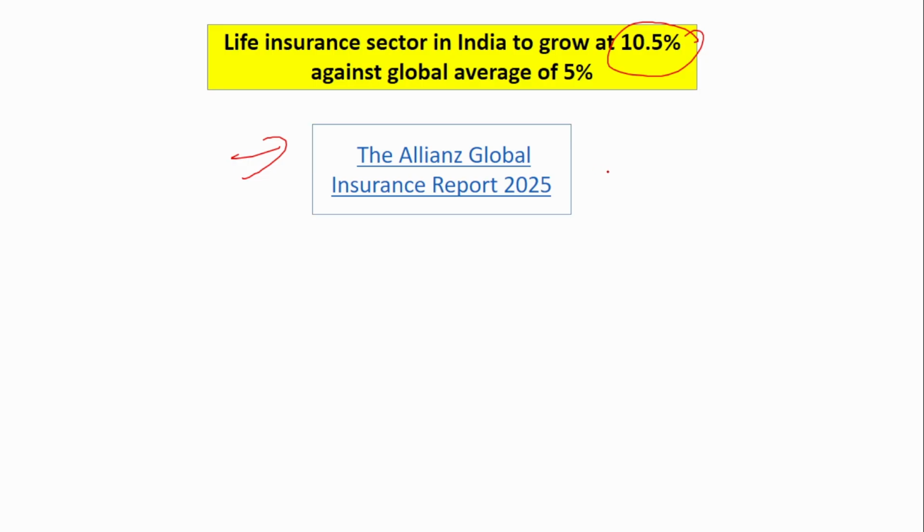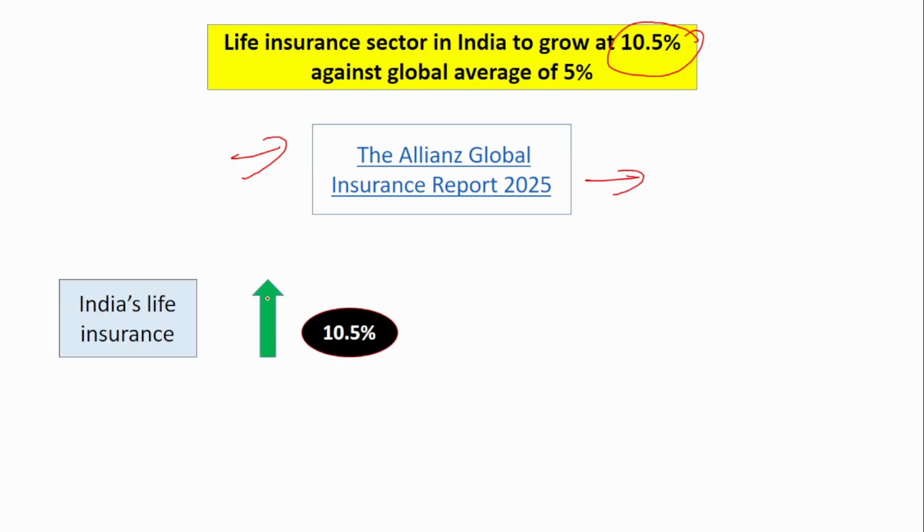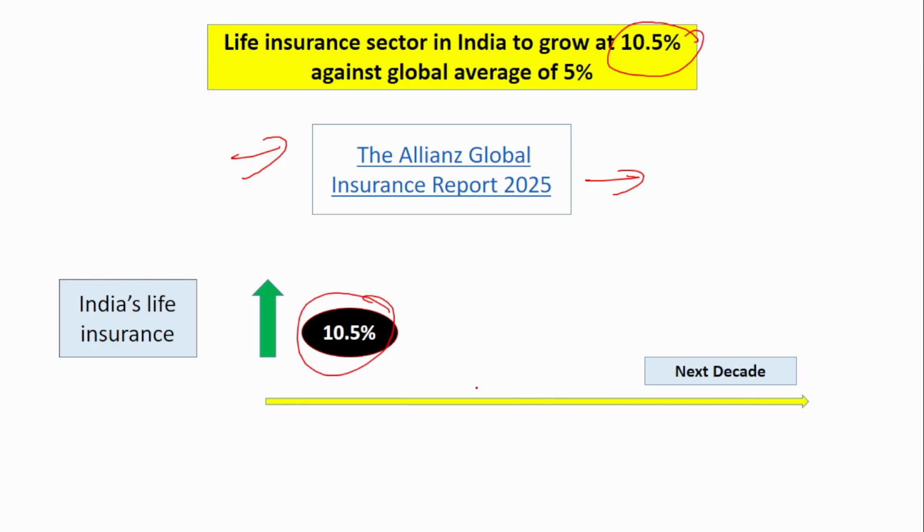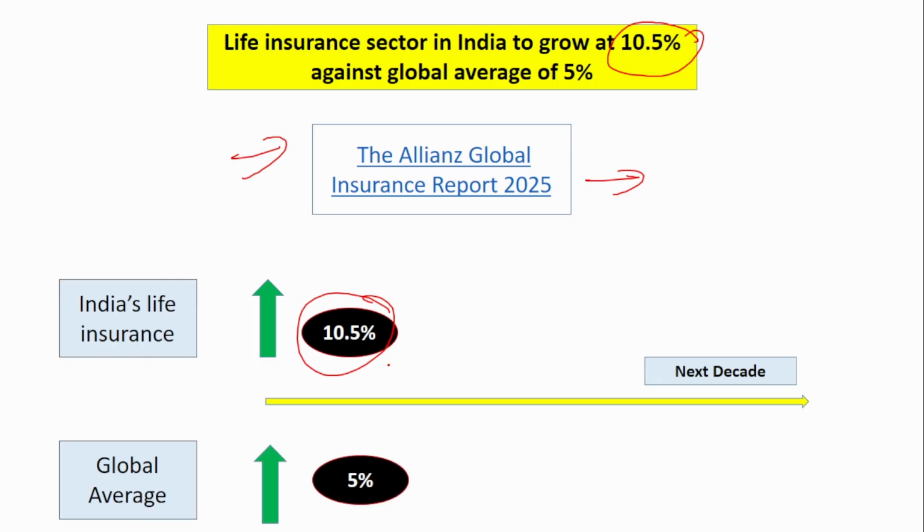The Allianz Global Insurance Report 2025 has been released, and it has stated that India's life insurance is expected to grow 10.5% annually across the 10 years, compared to the global average of 5%. So almost double. It is a very good number. The global average is expected to be 5%, but India's life insurance is expected to be 10.5% for the next 10 years.